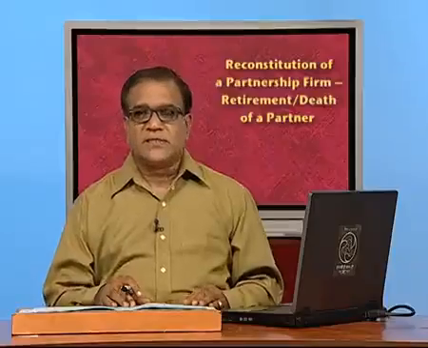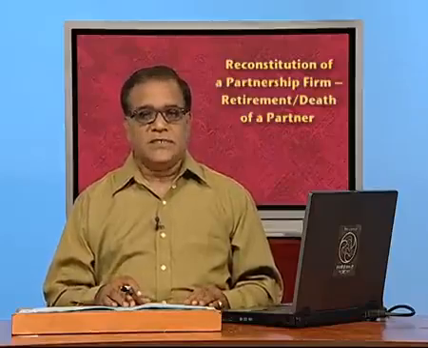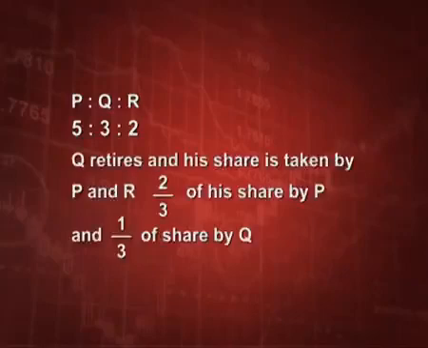Let us understand this concept again by one more question. Let us assume there are 3 partners P, Q, R with the ratio 5:3:2. Q retires and his share is taken by P and R. 2 by 3rd of his share by P and 1 by 3 of his share by R. Please understand.